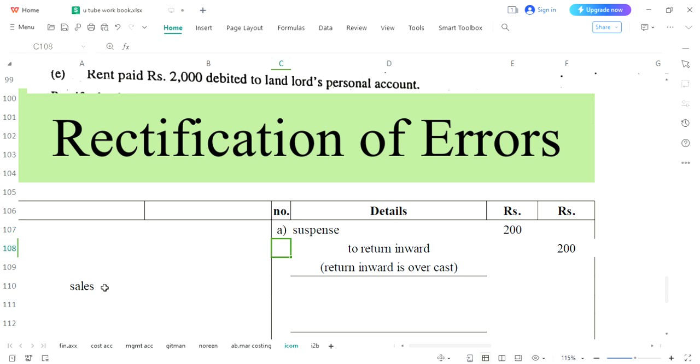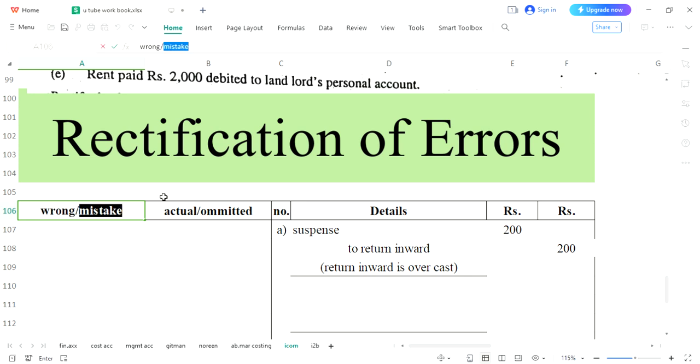Now again you will ask, we haven't used these two columns yet, and why are we not using them? You will come to know a little later. This is fixed for actual or omitted entry, and this is for the wrong entry or the mistake we have done. So we will use these columns, but right now they are unneeded, so you may just skip these two columns.